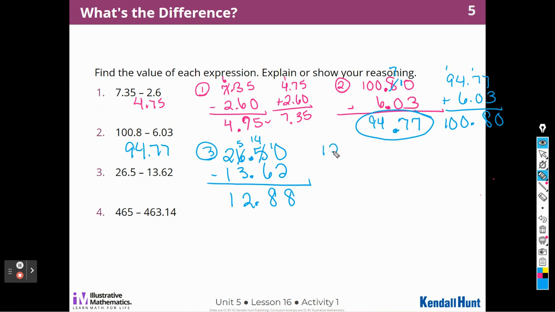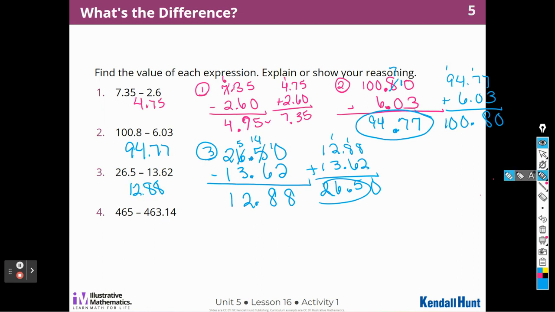So again, I'm going to take that 12 and 88 hundredths that I got as my subtraction answer. I'm going to add to check this time. 13 plus 6,200. 8 and 2 is 10. 8 and 6 and 1 is 15. 3 plus 2 plus 1 is 6. I don't have to carry for that one, right? 3 plus 2 plus 1 is 6. I don't have any carryover, and it's 26.5. Yes. And so 12 and 88 hundredths is the answer to that one.